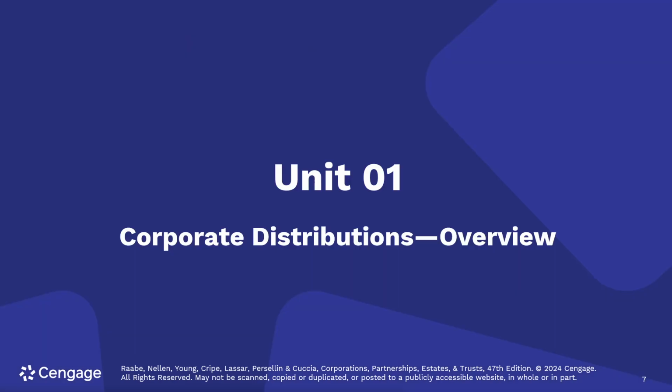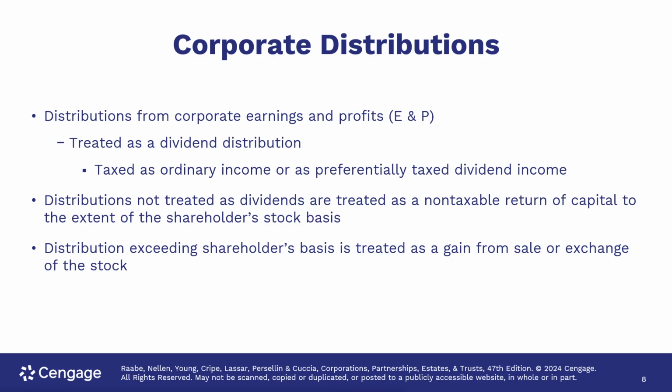Corporate distributions overview. Distributions from corporations out of corporate earnings and profits are treated as a dividend distribution and taxed as ordinary income or as preferentially taxed dividend income. Distributions not treated as dividends are treated as a non-taxable return of capital to the extent of the shareholder's stock basis. Distributions exceeding shareholder stock basis are treated as a gain from sale or exchange of the stock.